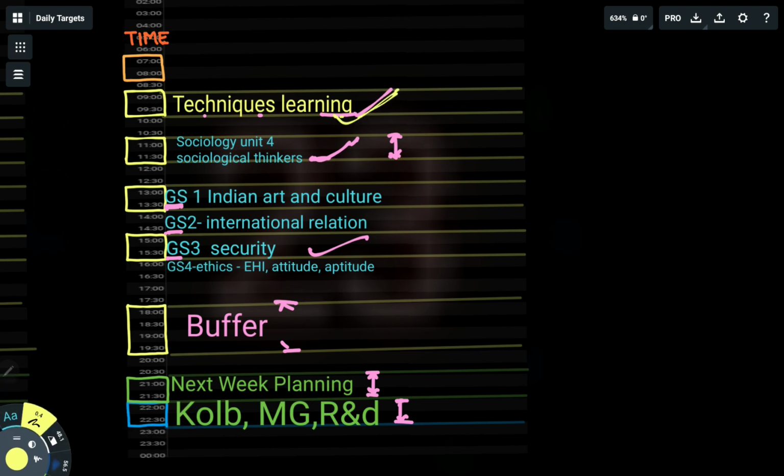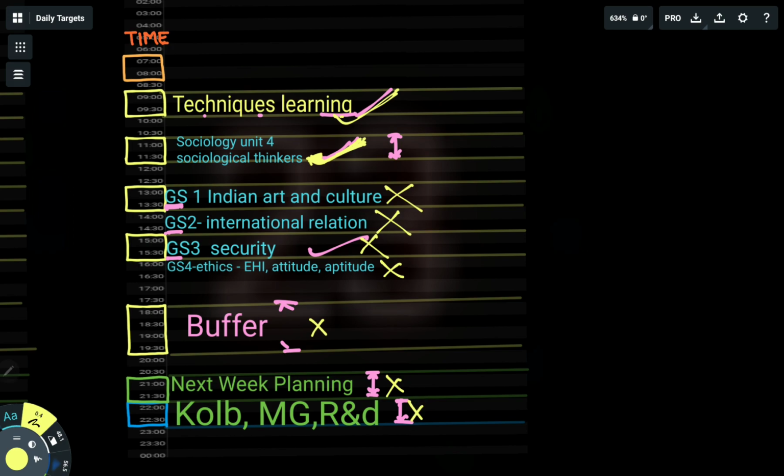I did this thing, technique learning, and I did sociology unit 4 social thinkers revision. Basically this was the cause of failure. I tried to do its revision, but I was not able to complete that. Even I was not able to recall. I thought I have forgotten all things, so these things create a setback, a trigger point for me. So that's why I am not able to do revision of all the remaining things.